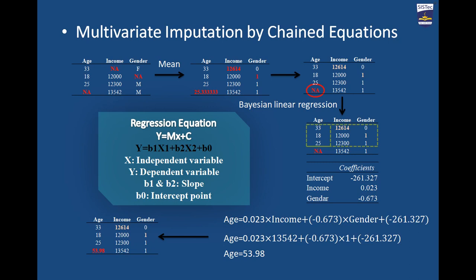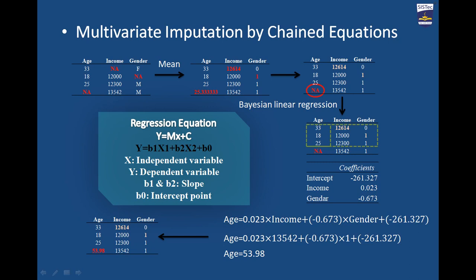Y is the dependent variable and x represents the independent variable. So to predict the age, the rest of the age values will represent the dependent variable, and income and gender will represent the independent variables. On the basis of that I predicted the age value.